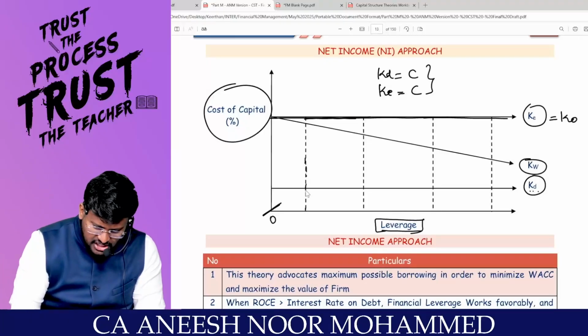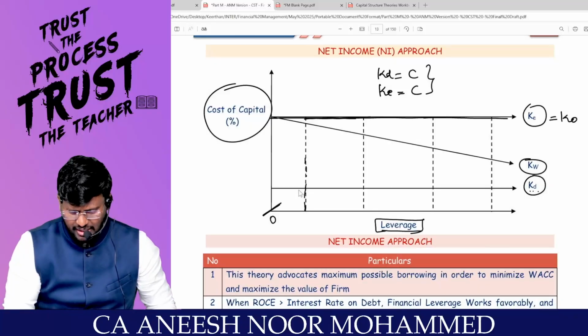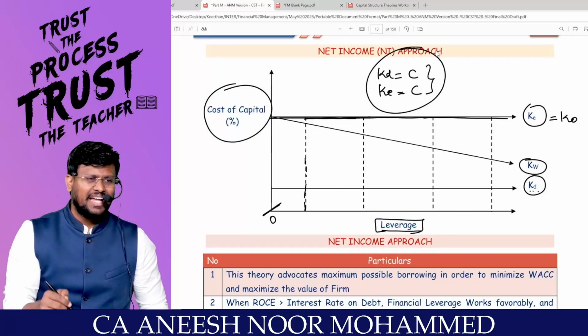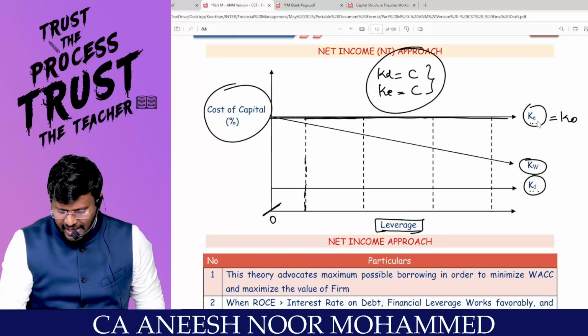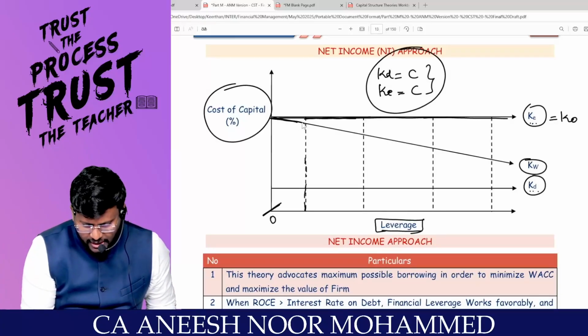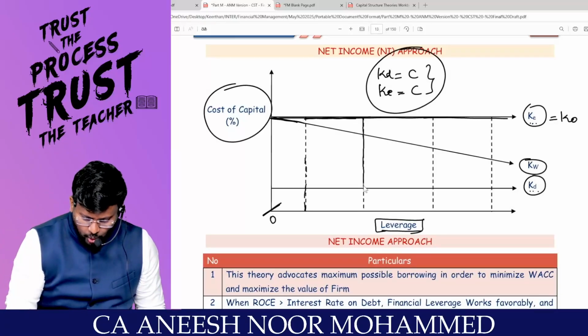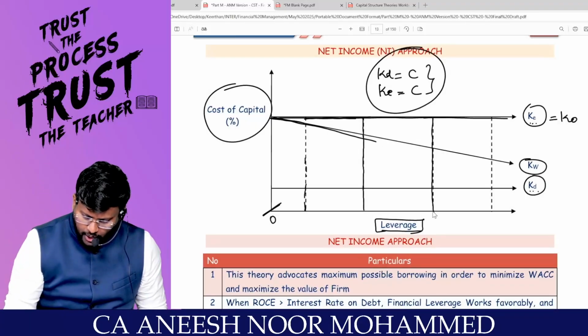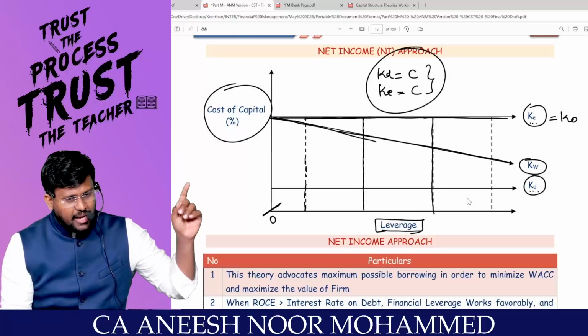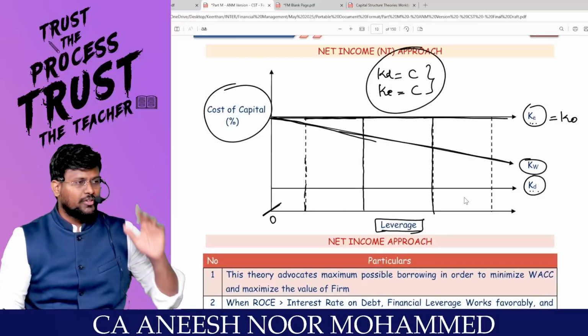Correct? But I inject this much debt into the structure. Now the capital structure comprises KD and KE. In that, KD is a cheaper source of finance. Since it is a cheaper source of finance, it pulls down KO, which was nothing but KE. Are you really with me? That's why the KO starts falling. Now I again injected debt into the capital structure, then again KO starts falling. When I inject more and more debt into the capital structure, my KO will start falling. If my KO reduces, my value of the firm increases. Are you really with me?